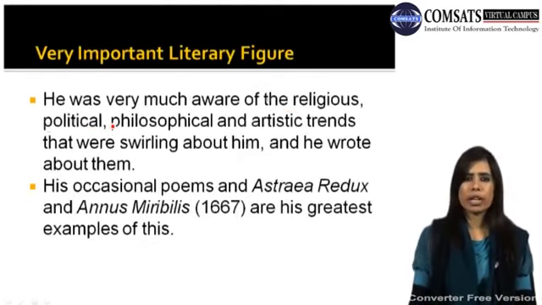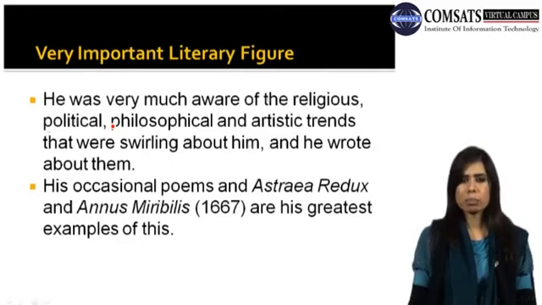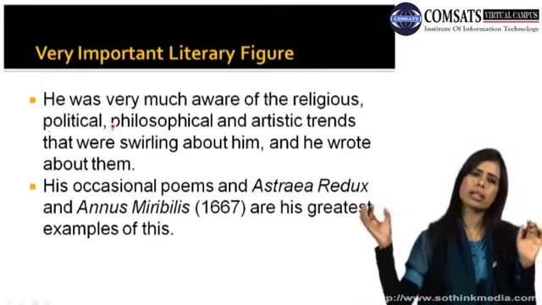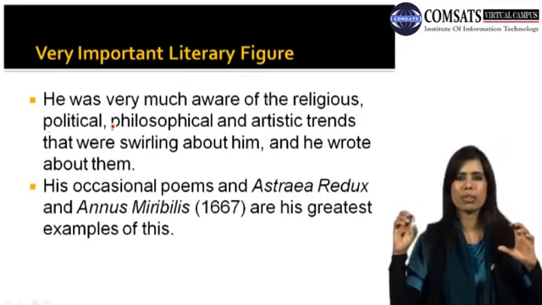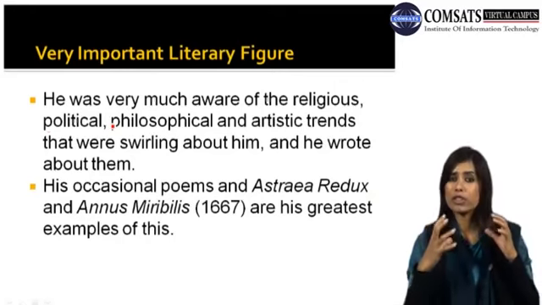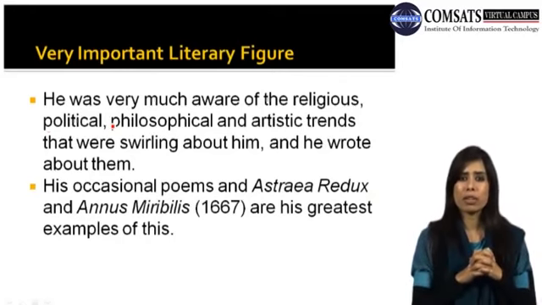He was a very important literary figure of the Restoration period, because he was very much aware of the religious, political, philosophical and artistic trends that were swirling about him, and he wrote about them. So his writings are a combination of religious, political and philosophical trends, and they have artistic trends as well. That is why he is very famous.